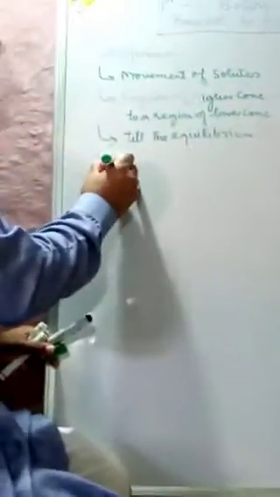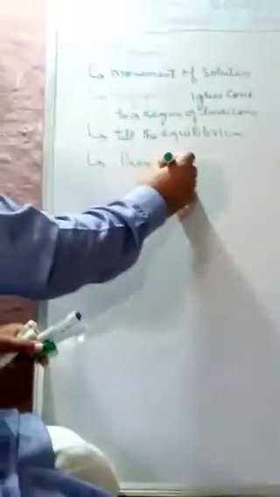Fourth, we know that this diffusion is a passive movement. It is the passive transport. So here in this diffusion no energy is required. So what is diffusion? Diffusion is the movement of solids from a region of higher concentration to a region of lower concentration until the equilibrium is attained, and it is a passive transport because no energy is required in this movement.